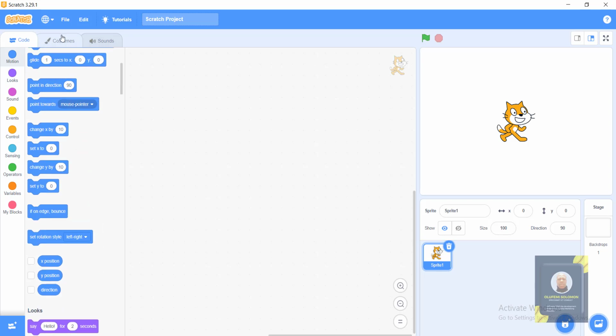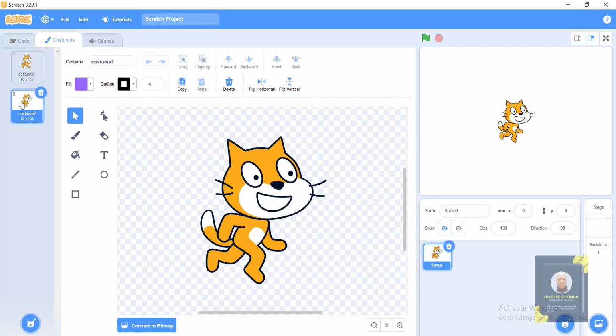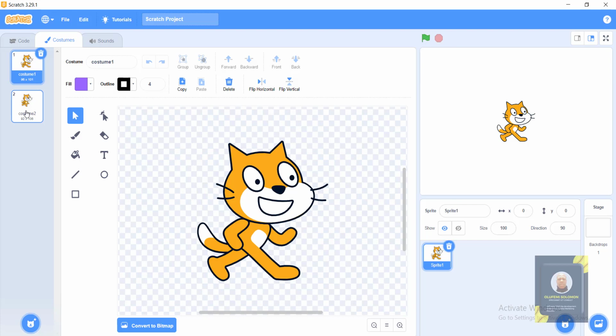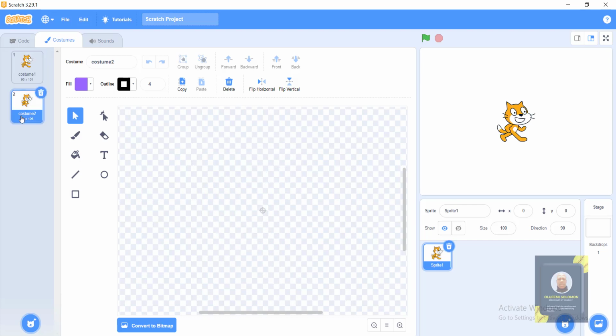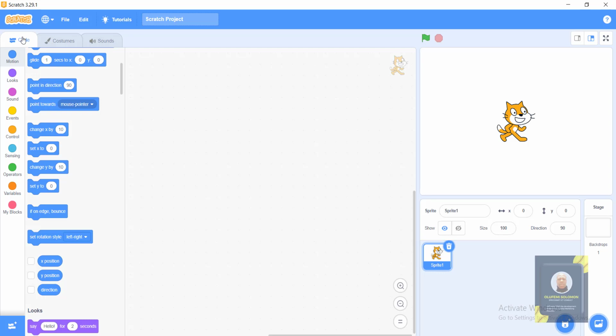Over here is costume, and what we mean by costume is this. In Scratch, or even in every video, we have something called a time frame, and the time frame is like swapping pictures. As you can see, we have two costumes here. As I'm doing this, it's actually changing. That is what we are going to be doing majorly, using one function called next costume.